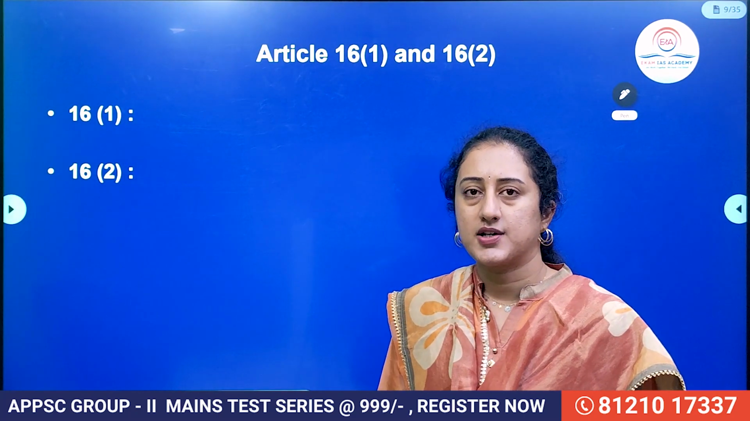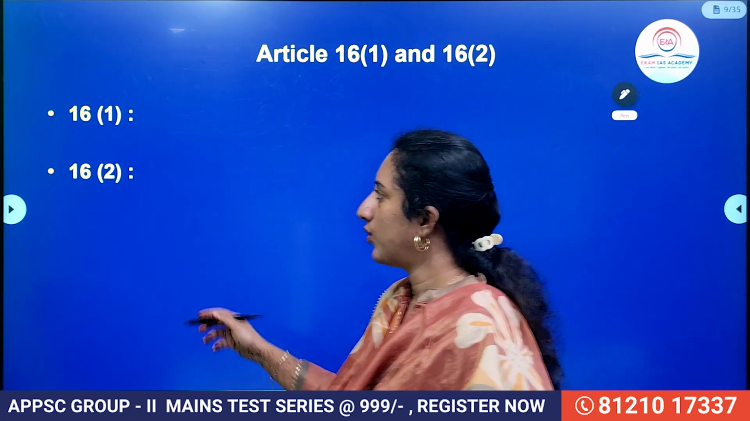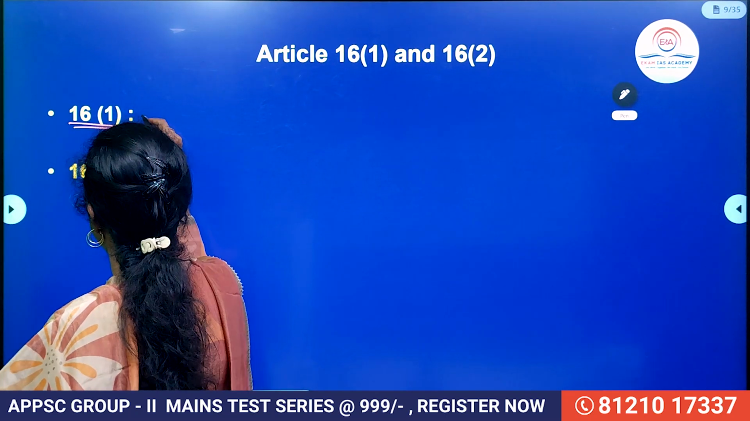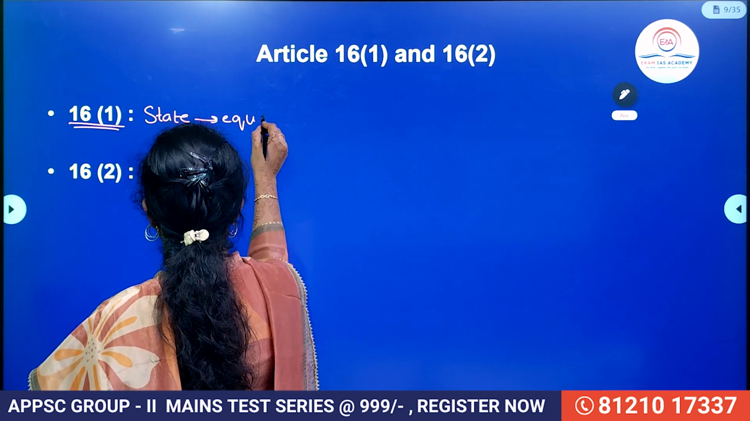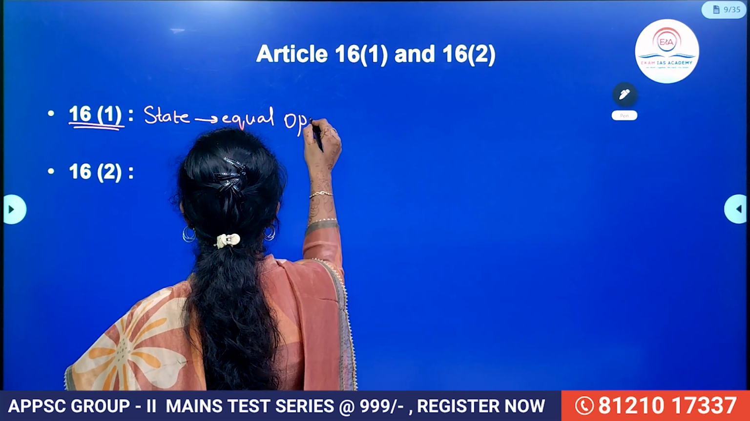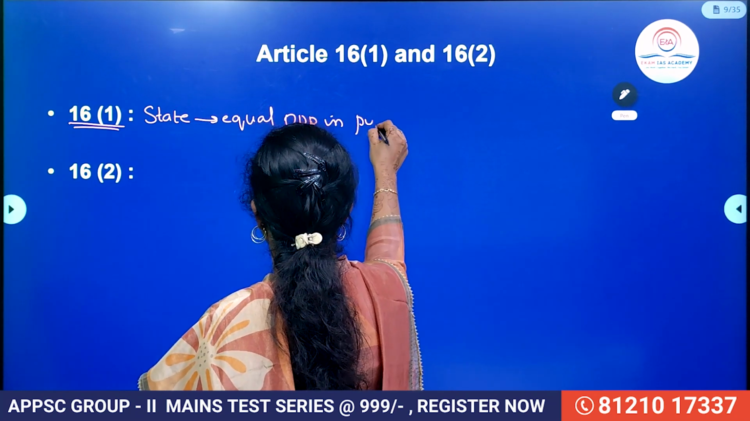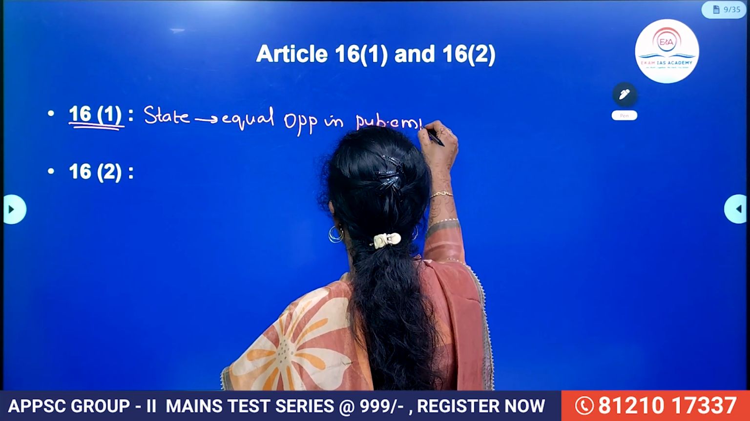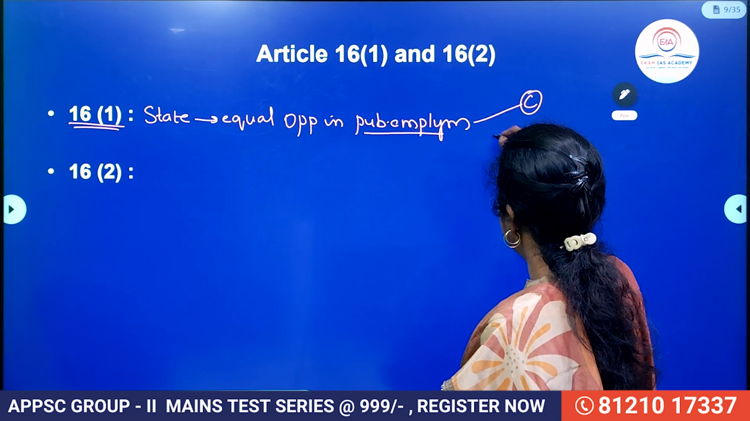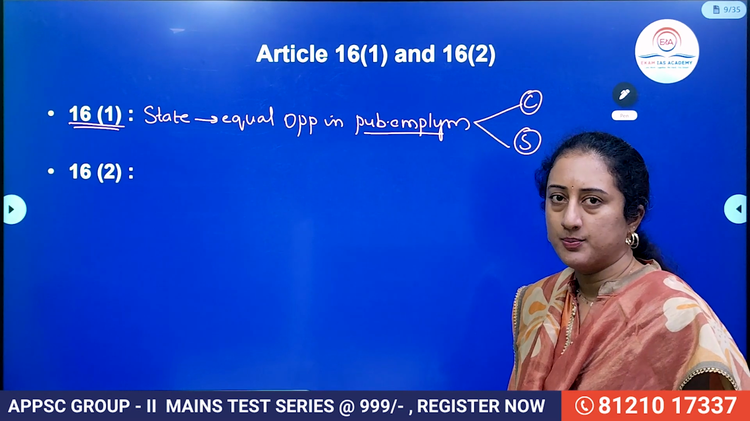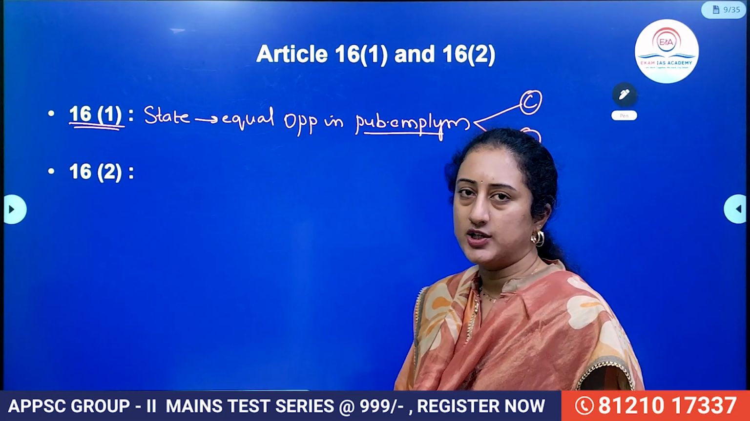So we'll discuss Article 16 clause 1. What does this talk about? It says that the state has to provide equal opportunities in public employment for all its citizens. And this provision is only applicable for central government and state government related employments only. That is the provision of 16 clause 1.